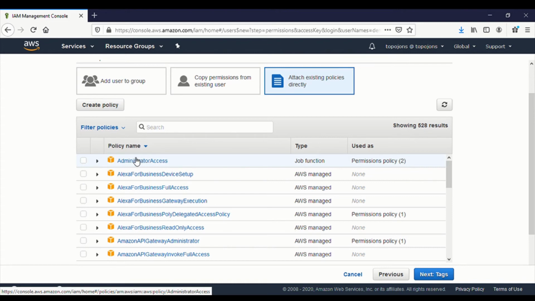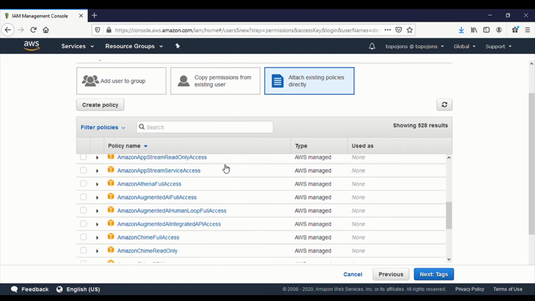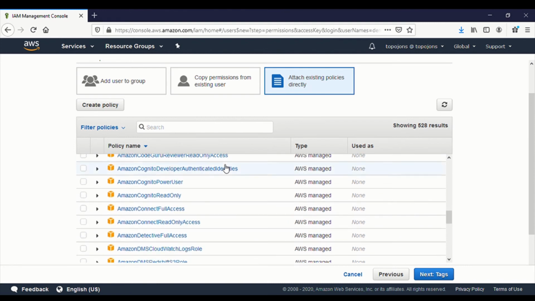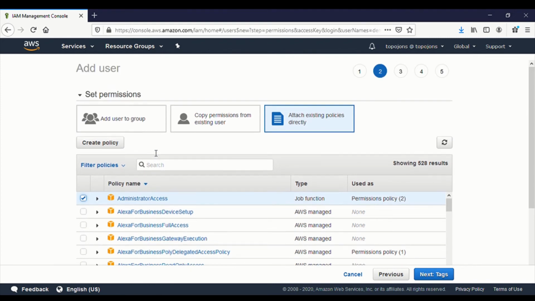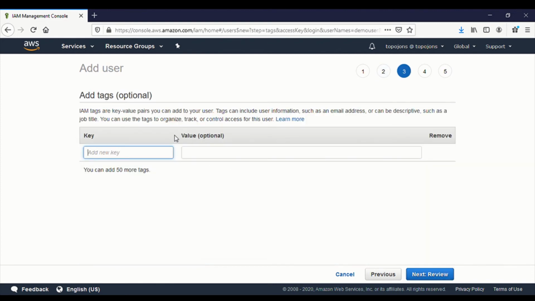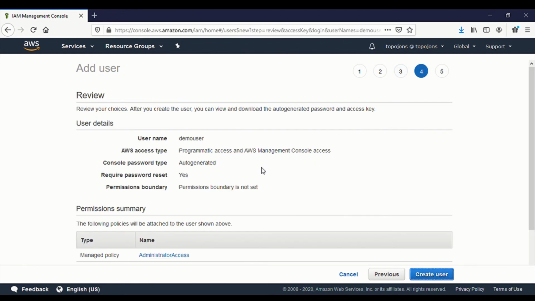We want to give this user administrator access, and you can give this user S3 access or any other access based on the results that are here, but for now we want to give this user administrator access. So next we're going to put in tags. We can assign a tag name to the IAM role, but we're going to skip that for now. Click on Review. So this is a demo user.